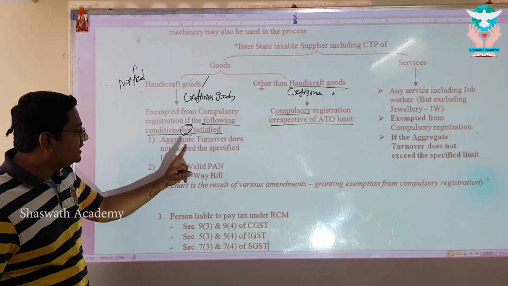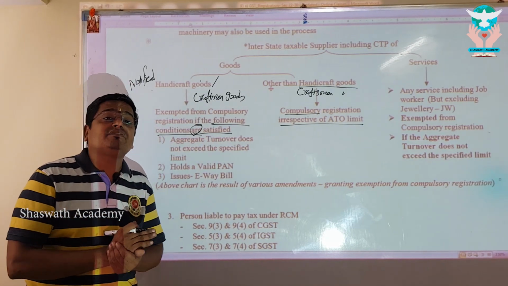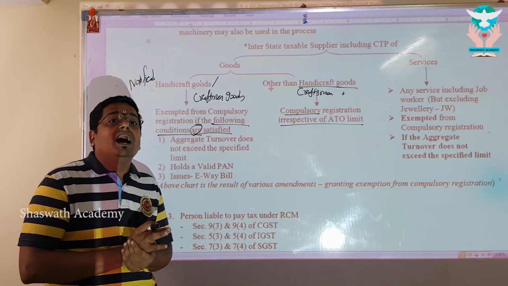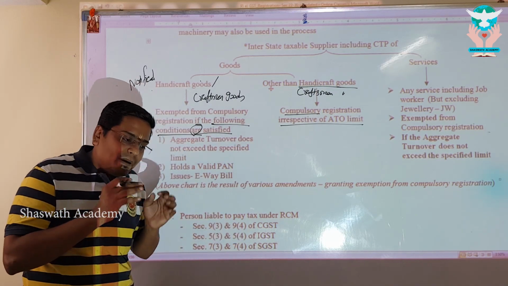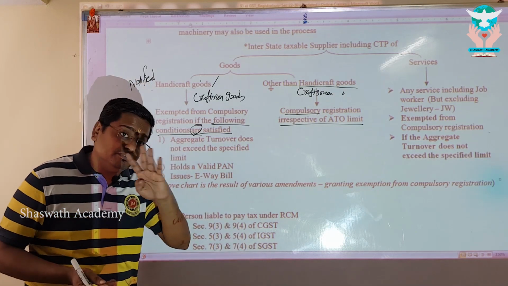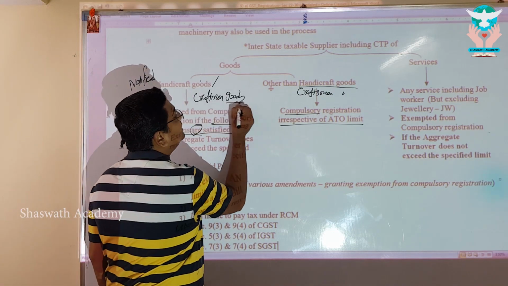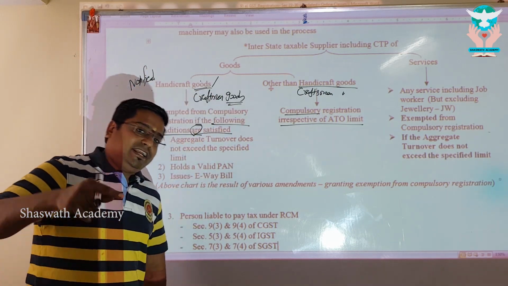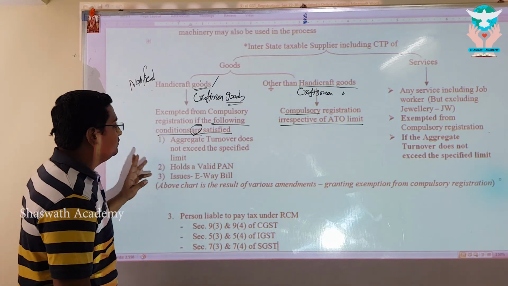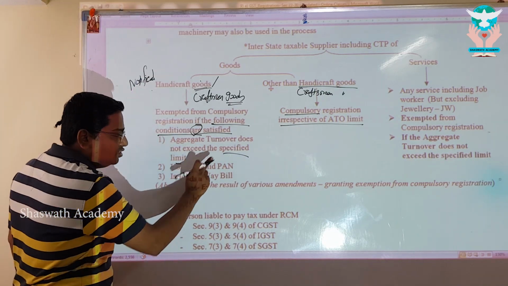First one, aggregate turnover does not exceed the specified limit. Specified limit of what? Specified limit of threshold limit of registration. If I am MMNT, 10 lakhs. PAN must other than MMNT, 20 lakhs. Other than PAN must, 40 lakhs. Because handicraft and craftsmen are goods basically. If I am into exclusive transaction of goods, then that is a threshold limit for me, right my dear? So first one, the specified limit, what we learned in 22 subsection 1, that threshold limit should not have exceeded.